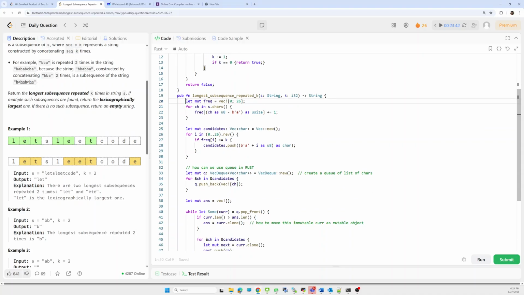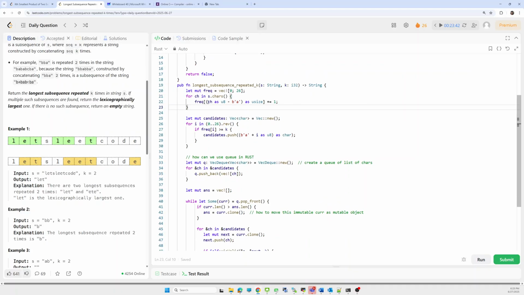So the first thing, we have to take one fixed size array for calculating the frequency. For calculating the frequency, we first iterate over the string s and extract each character. Based on the character, we count the frequency.